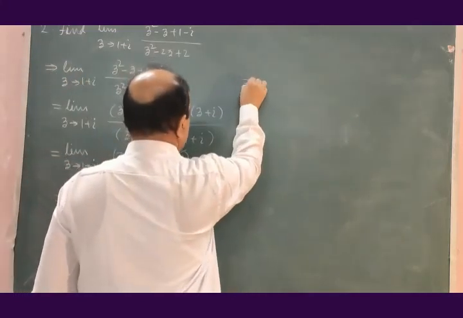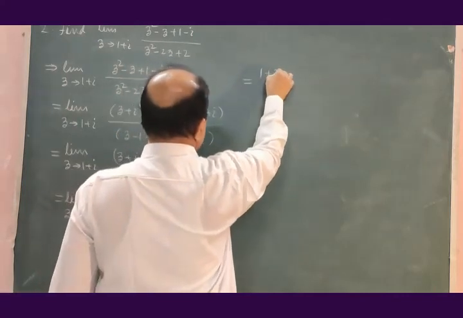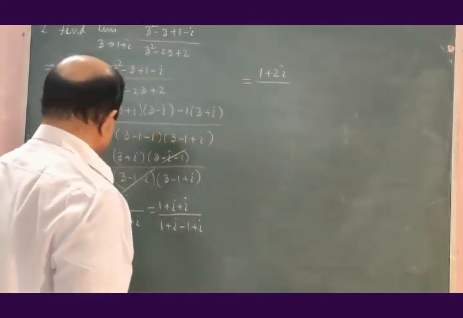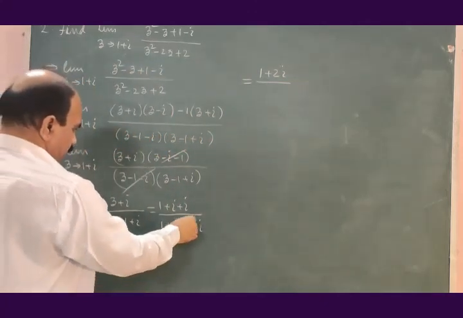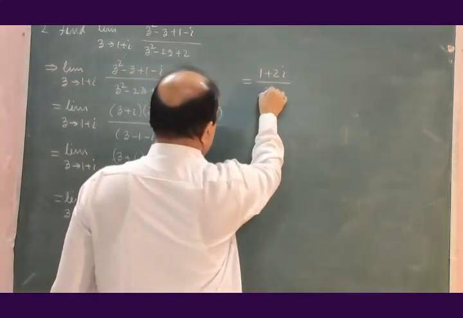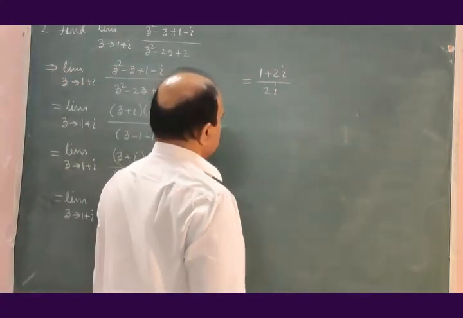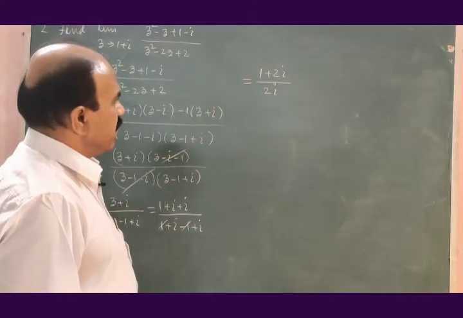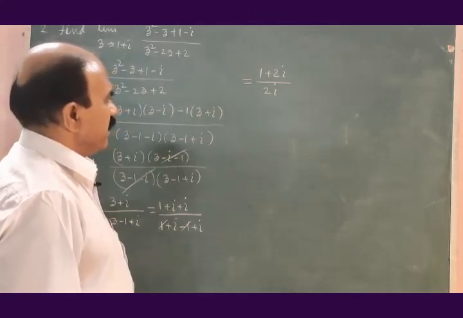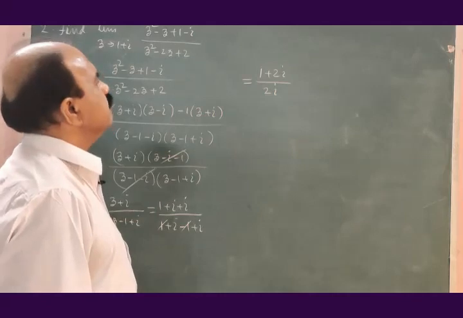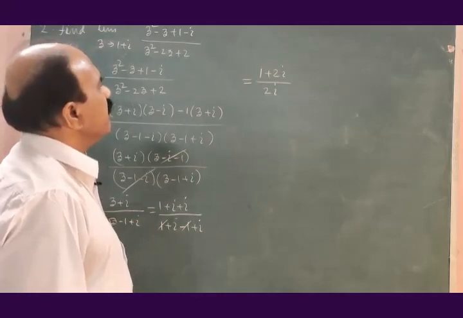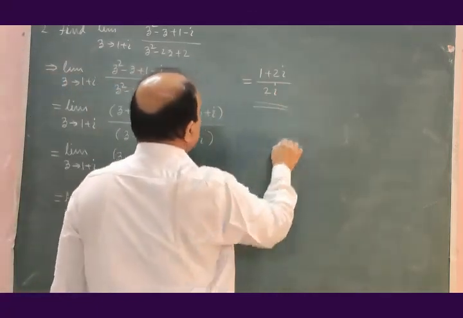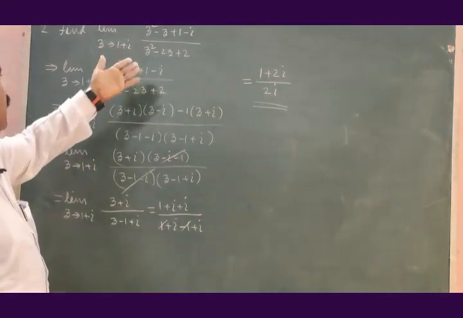This is 1 plus 2i divided by, plus 1 minus 1 get cancelled, 2i. You can write the result as it is, (1 plus 2i) divided by 2i, or at the most what you can do, it will be 1 plus 1 divided by 2i, I understand. So this is the limit of this function, problem number 3.